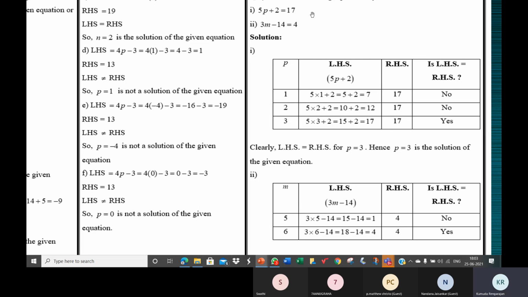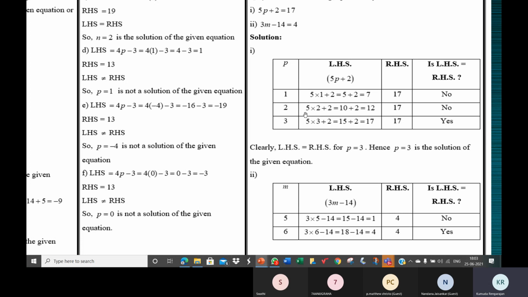You should not solve and find the value of P. You must take different values and find it by working by trial and error method. You must take different values like this.